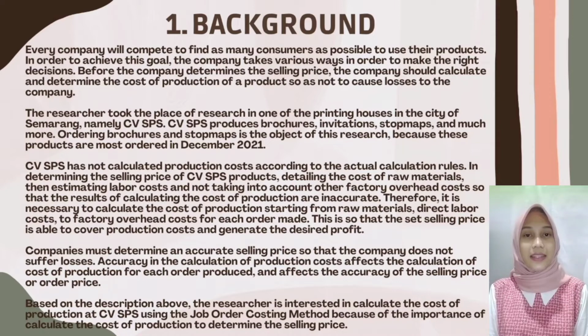Companies must determine an accurate selling price so that the company does not suffer losses. Accuracy in the calculation of production cost affects the calculation of cost of production for each ordered product and affects the accuracy of the selling price or order price. Based on the description above, the researcher is interested in calculating the cost of production at CVSPS using the job order costing method because of the importance of calculating the cost of production to determine the selling price.